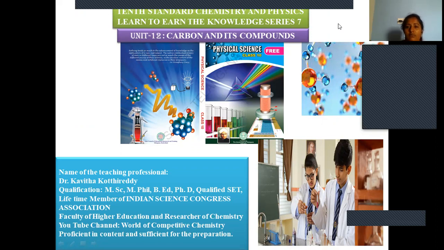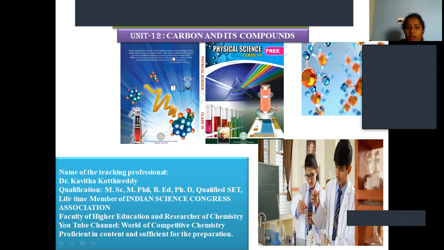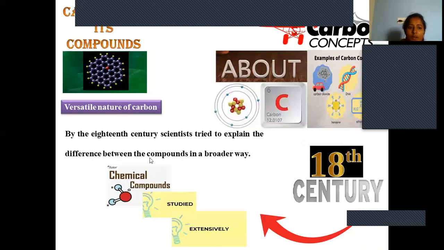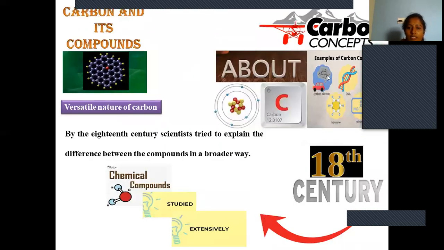Now we have entered into series number 7, where the versatile nature of carbon is going to be discussed. What kind of compounds are able to be generated, and what is the origin of carbon and its compounds. So, from its origin to exploration, those topics are going to be discussed now. Let us see the versatile nature of carbon. Let us know about carbon and its related compounds.